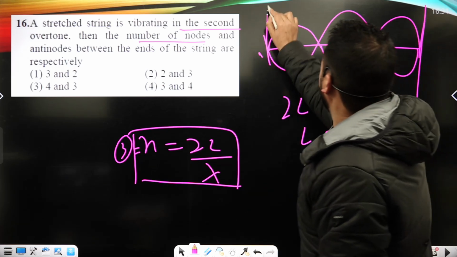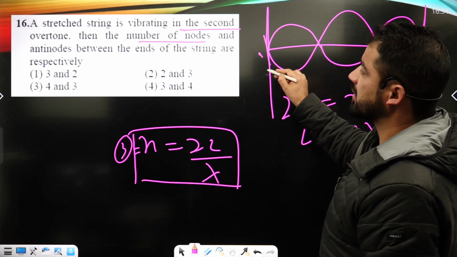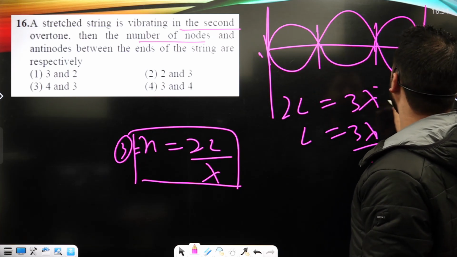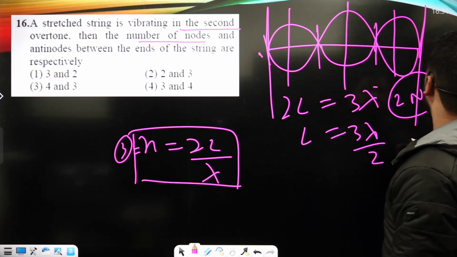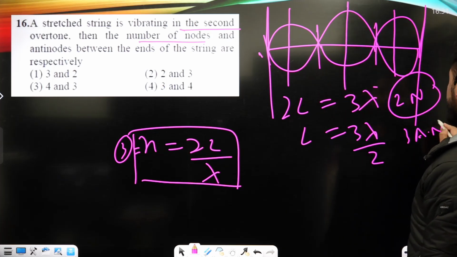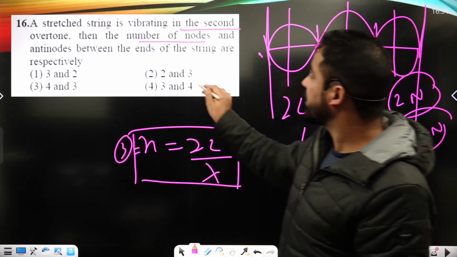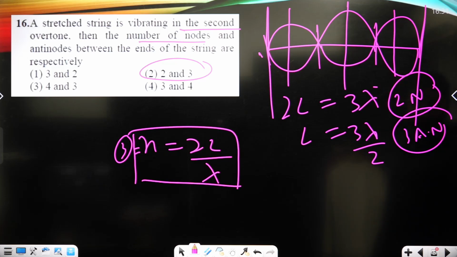Now here, between the ends, the number of nodes is 1, 2. 2 nodes are there, okay? Antinodes 1, 2, and 3. There are 3 antinodes, right? So 3 antinodes and 2 nodes. It is shown under option number 2nd, okay?